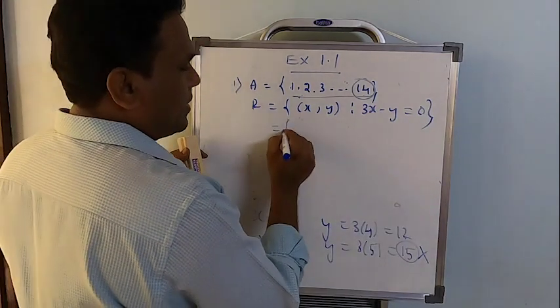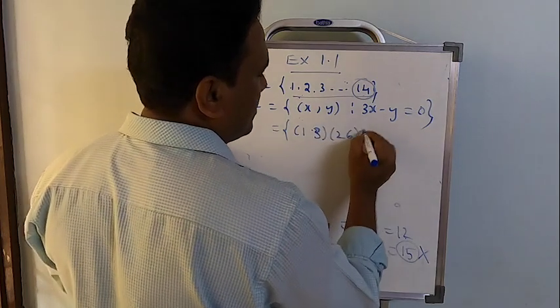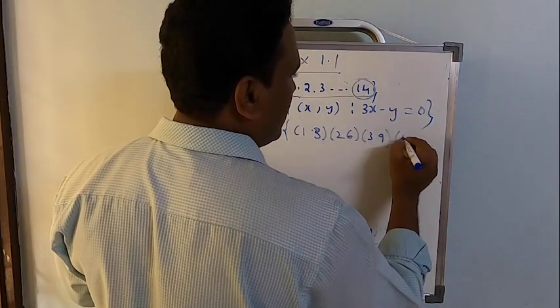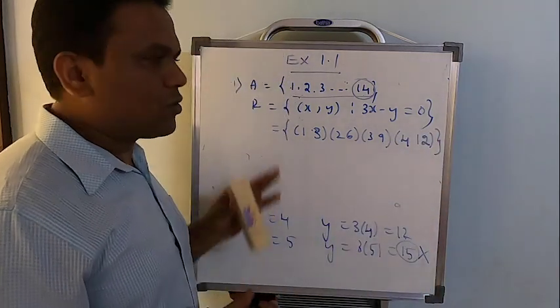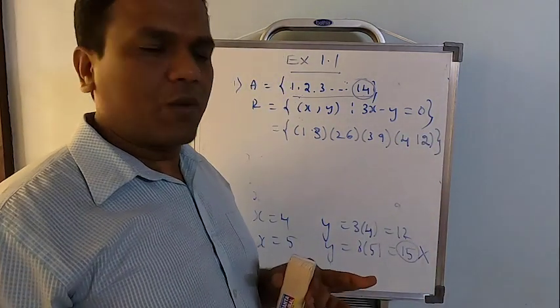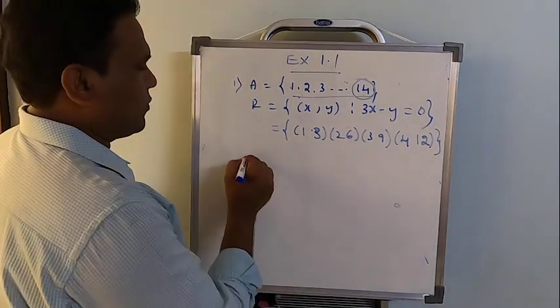Now the relation will contain the ordered pairs (1, 3), (2, 6), (3, 9), (4, 12). Don't consider (5, 15). You should stop it here. Got it? Fine. Now I want to check for